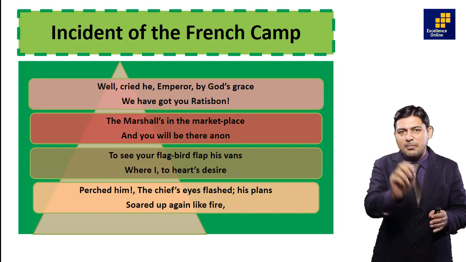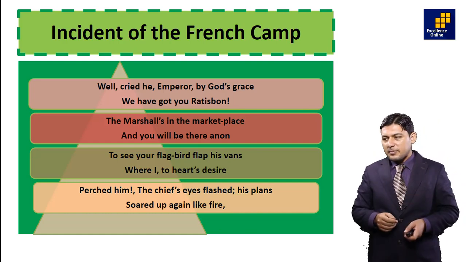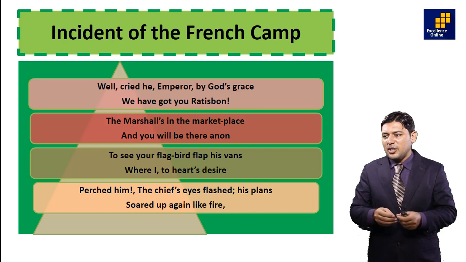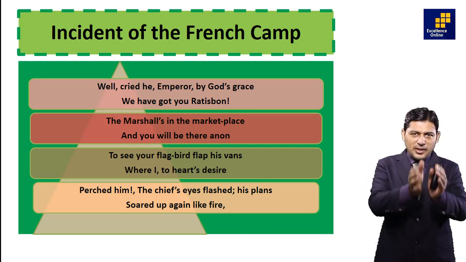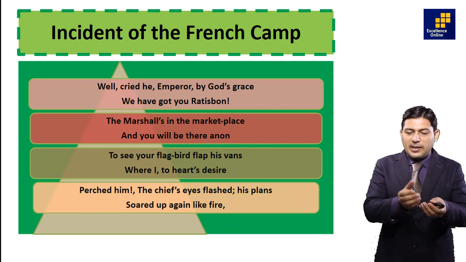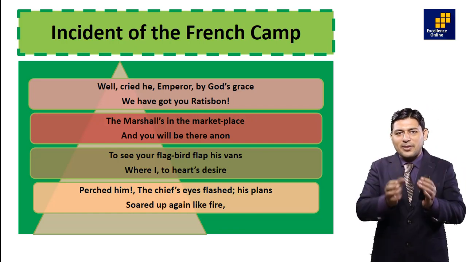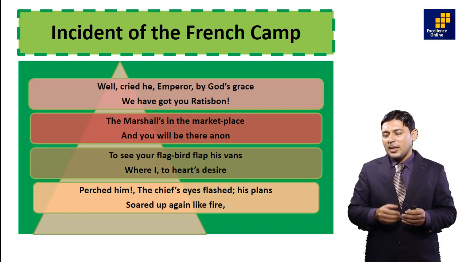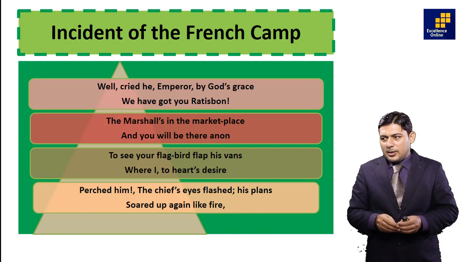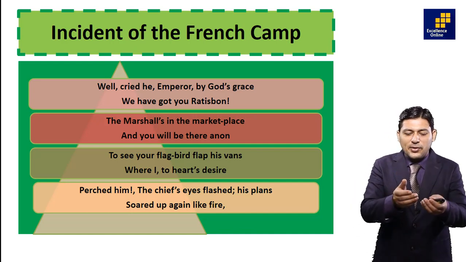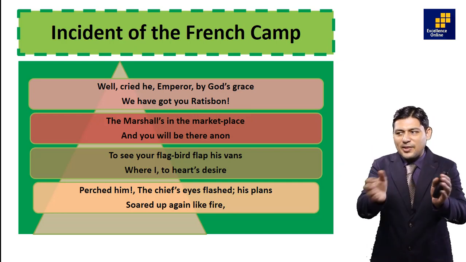We have defeated German. We have defeated German and German army. The marshal in the marketplace, and you will be there, Adnan. Adnan means very soon. Marshal is kind of designation, like a captain, colonel, brigadier. Right now we do not have marshal in our designations in our army, but in the 19th and 18th century, marshals were there. So marshal is in the marketplace. Marketplace means where the people would be there.